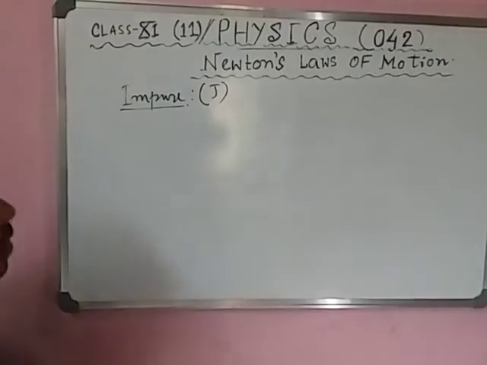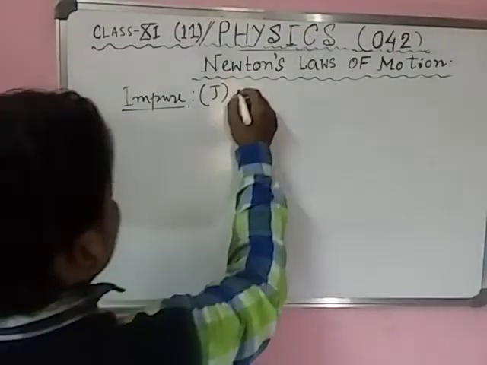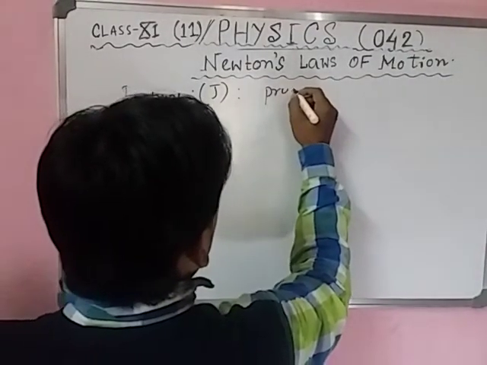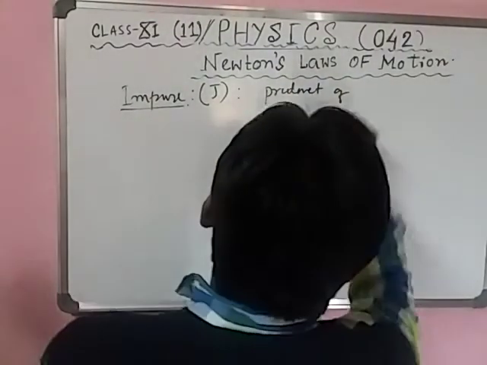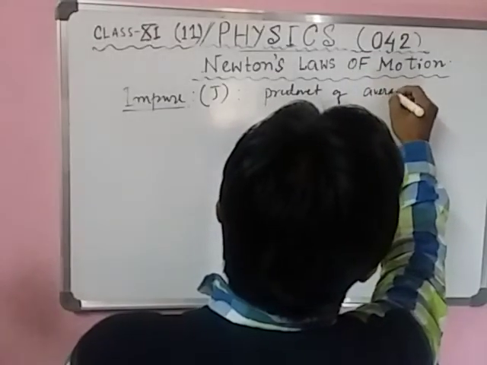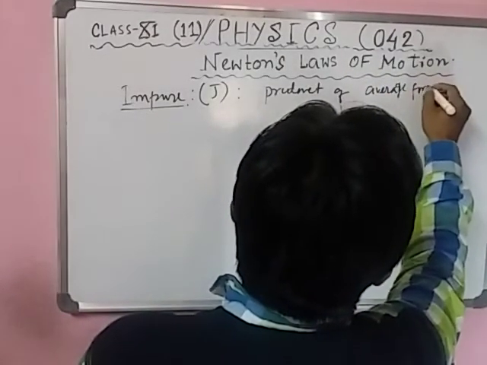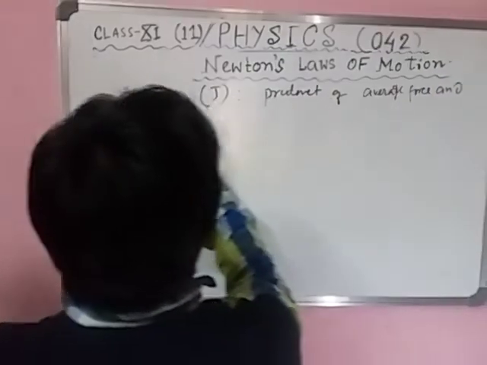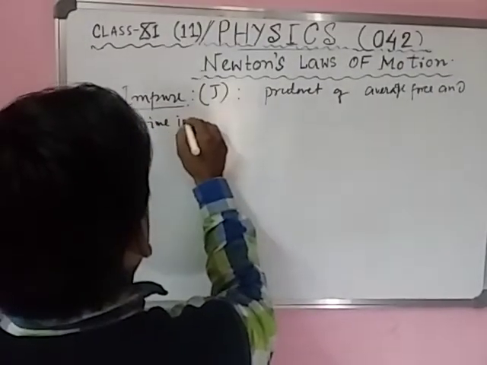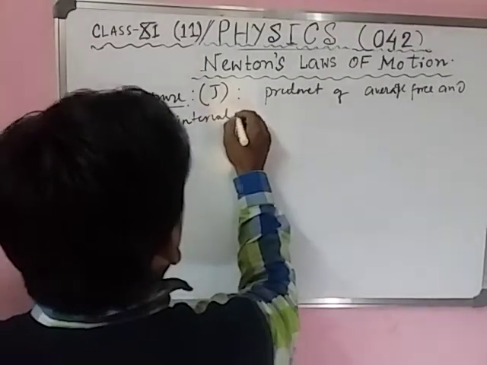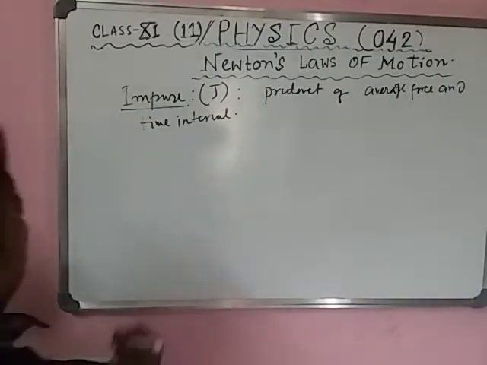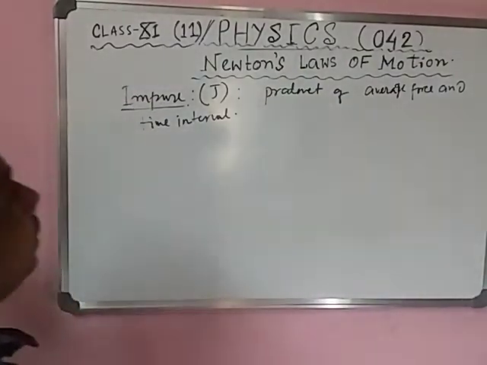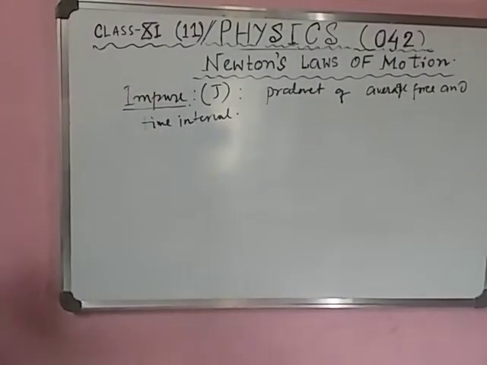Impulse is J. The product of average force and time interval is called impulse.